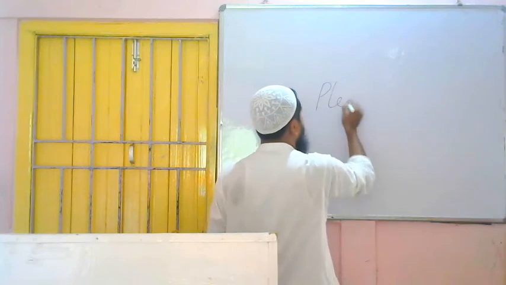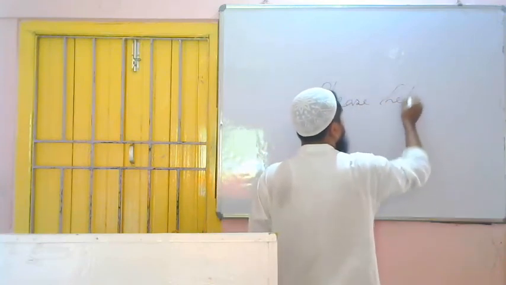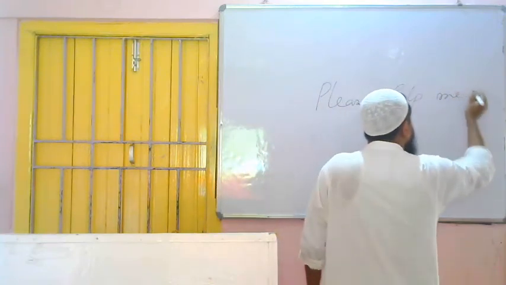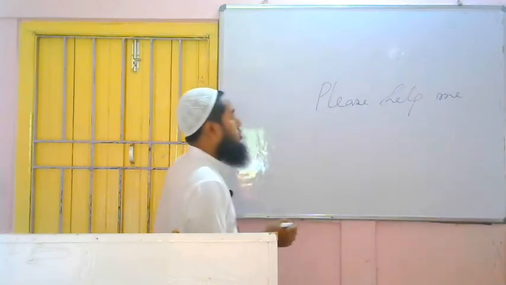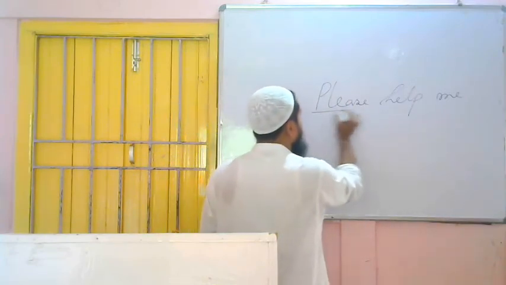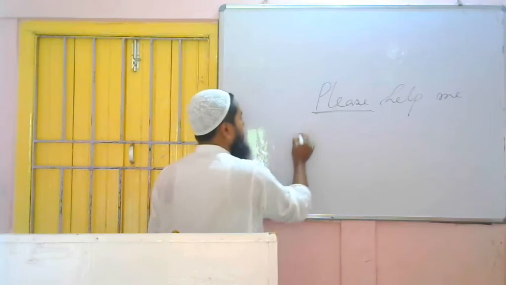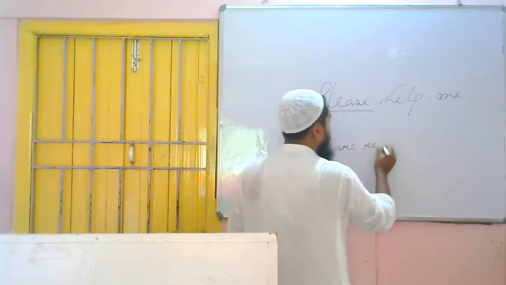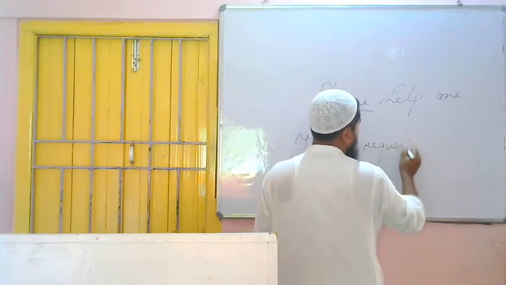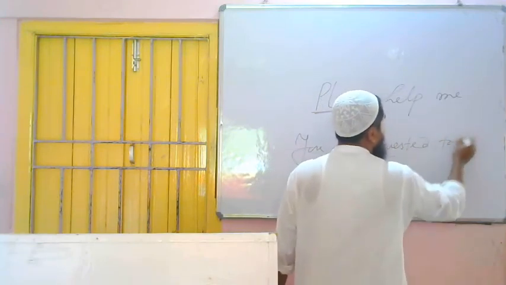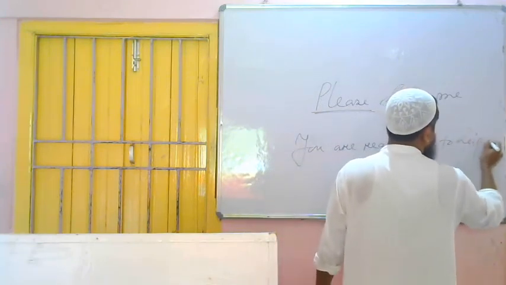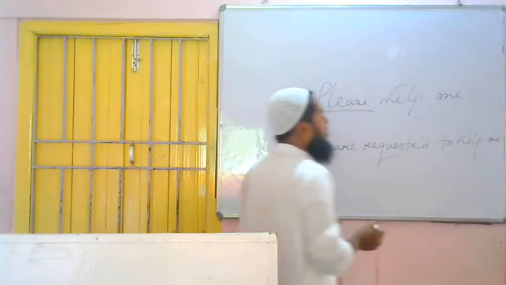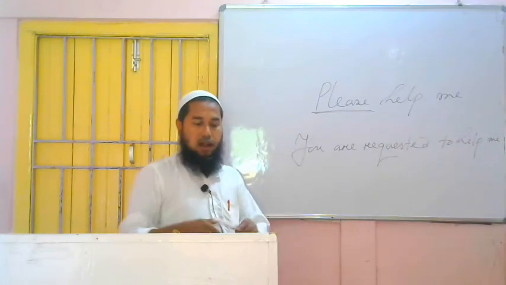Please help me. Here the object is there. Then also we are not to go towards that because please is there. Please means request. So you can write, you are requested to help me. You are requested to help me. Finished.